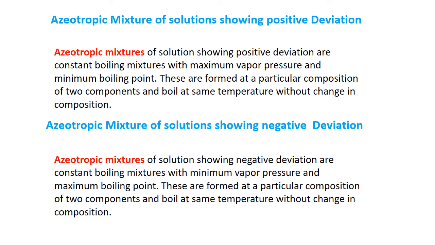Azeotropic mixture of solution having negative deviation, वहाँ कैसे बनेंगे? So the azeotropic mixtures which are formed in negative deviation have the vapor pressure minimum at a particular composition and the boiling point will be maximum. These are also constant boiling mixtures, means which boil without change in composition at the same temperature.